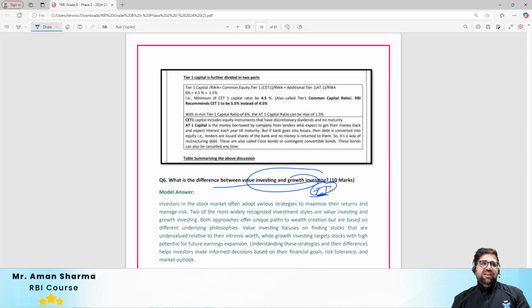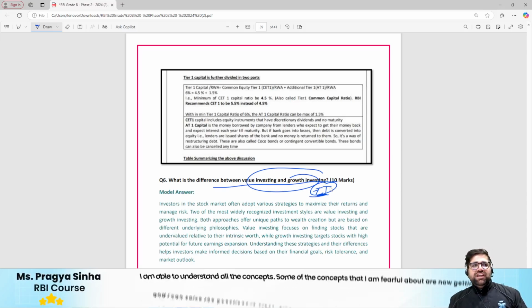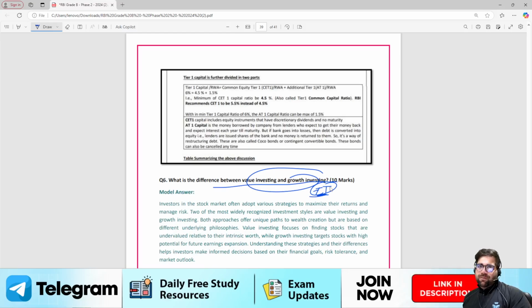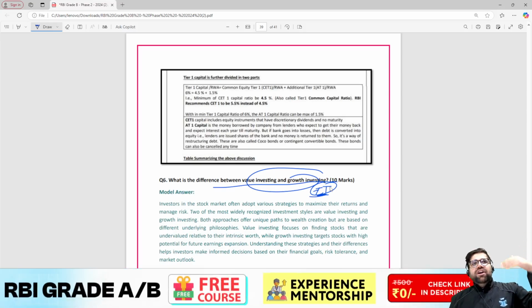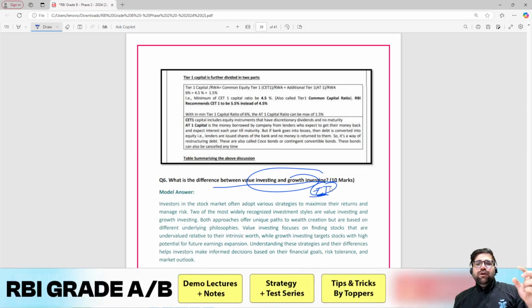What is value investing? Value investing is like you pick a company which is very undervalued right now. For example, XYZ company whose share price is just rupees 10. You just pick this particular company and you hold it for long term, right? And in long term, definitely the price of the share of the XYZ company will rise to 100 or it will rise to 120. So this will give you capital appreciation. This will also help you to increase your capital in the long time.